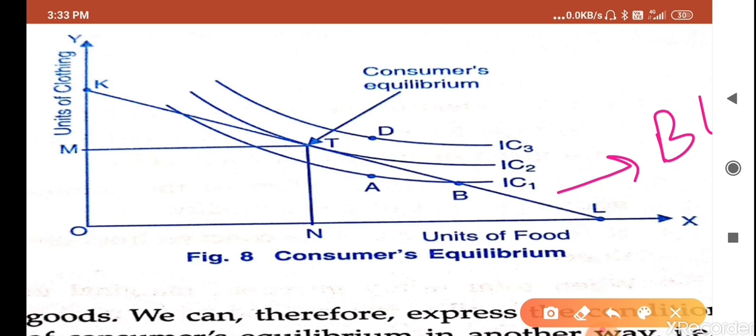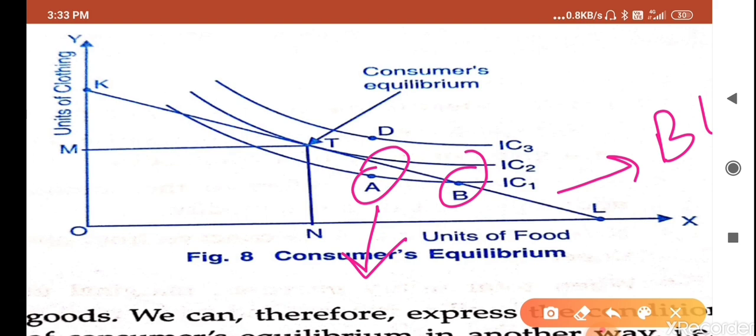How is equilibrium possible in case of indifference curves? We are watching first point A. Point A, which lies on indifference curve IC1, is below the budget line. It means that if the consumer is willing to spend, his satisfaction will not be maximum. Which combination is coming on IC1 on the budget line?